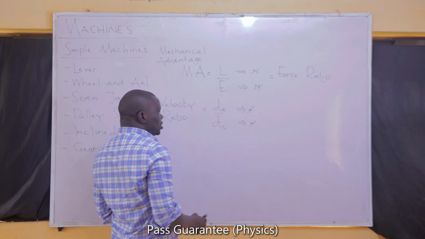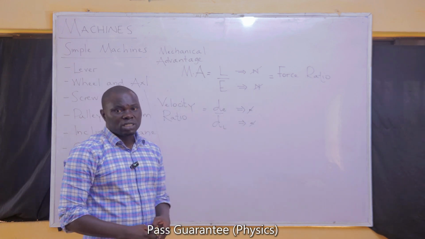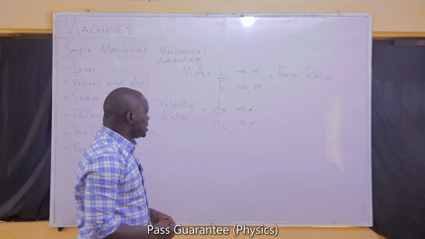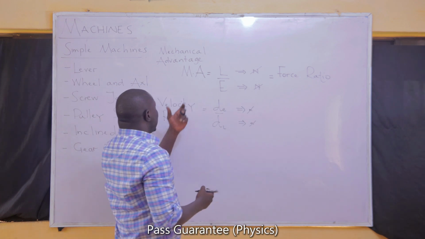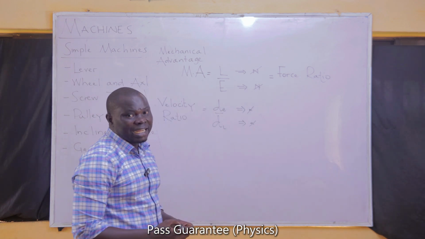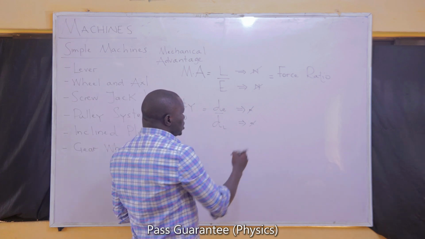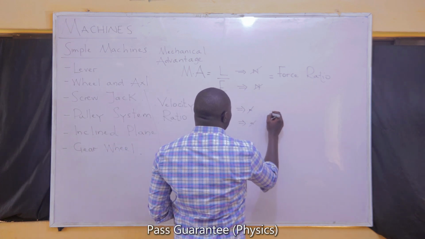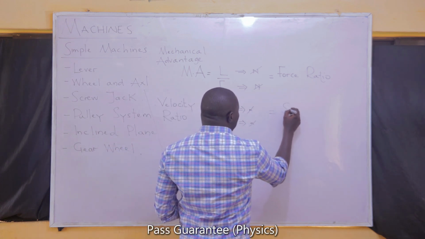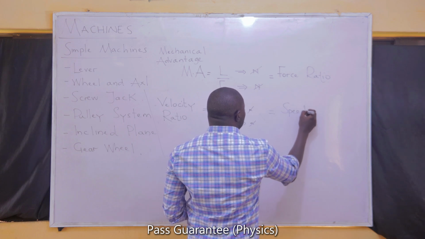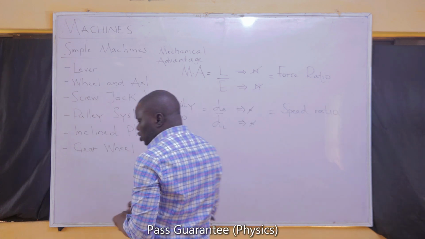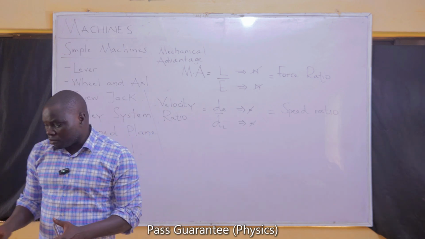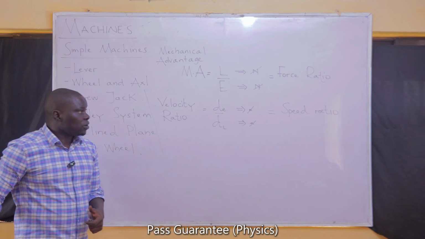When you divide them, they will cancel out and have no unit left. So velocity ratio, just as mechanical advantage, is dimensionless. The velocity ratio can also be called the speed ratio of a machine. So if you are given the speed ratio of a machine, know fully well that you are looking for the velocity ratio.